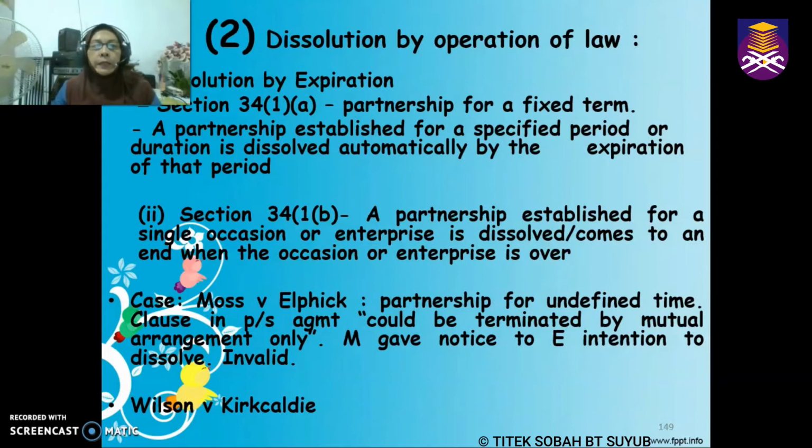So let us have a look at the case of Moss versus Elphick. In this case, the partnership was formed for an undefined period of time. However, there is a clause in the partnership agreement saying that it could be terminated by mutual arrangement only. The word there is only, so there is no other way it can come to an end. Then Moss gave notice to Elphick, as he wanted to dissolve the partnership. The court held that this notice is invalid, because the partnership can only be terminated through mutual arrangement.